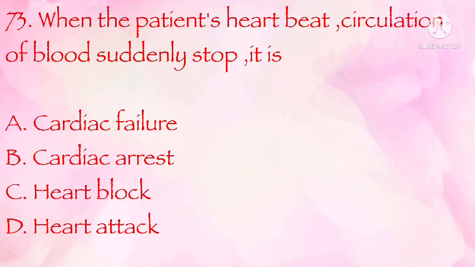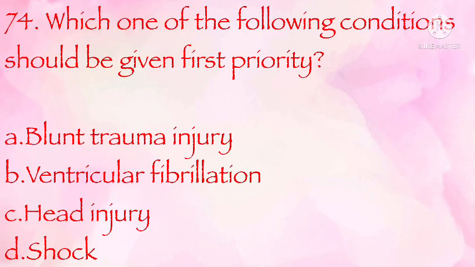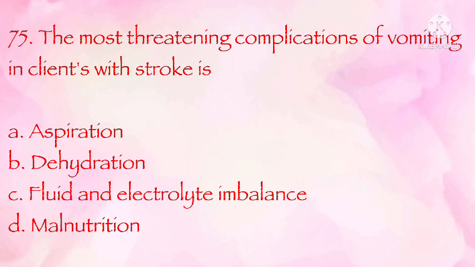When the patient's heartbeat and circulation of blood suddenly stop, it is cardiac failure, cardiac arrest, heart block, heart attack. The correct answer is B. Cardiac arrest. Which one of the following conditions should be given first priority? Blunt trauma injury, ventricular fibrillation, head injury, shock. The correct answer is B. Ventricular fibrillation. The most threatening complication of vomiting in clients with stroke is aspiration, dehydration, fluid and electrolyte imbalance, malnutrition. The correct answer is A. Aspiration.